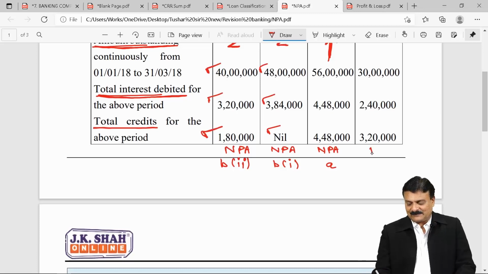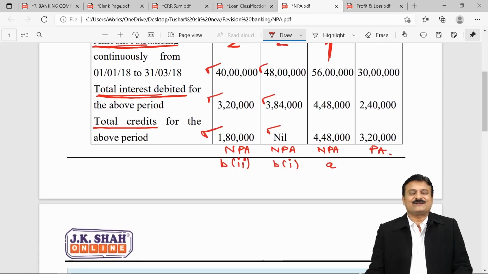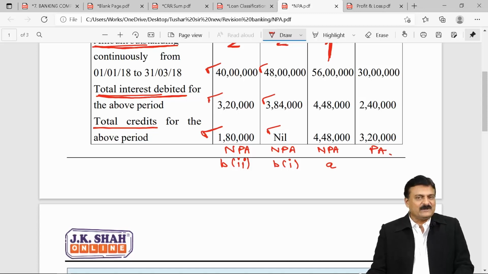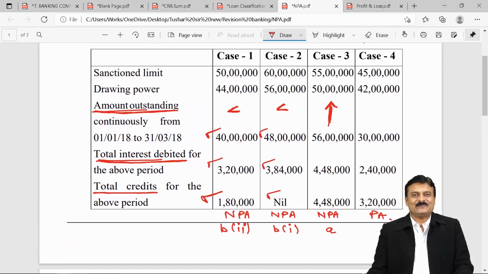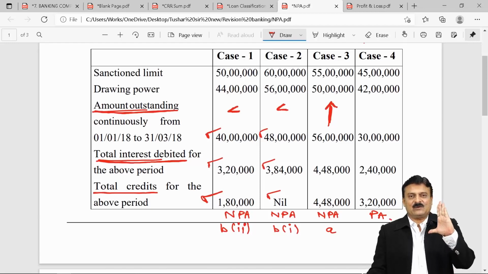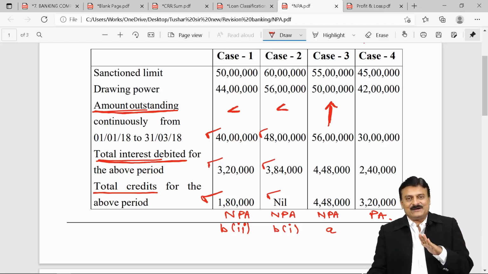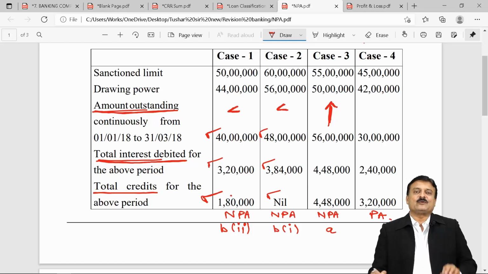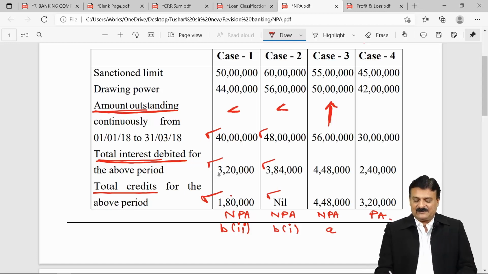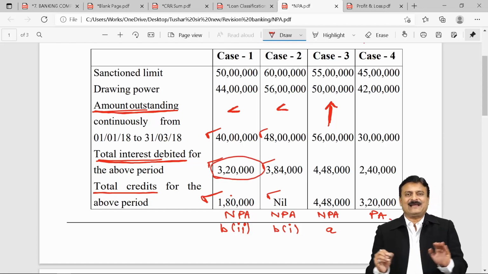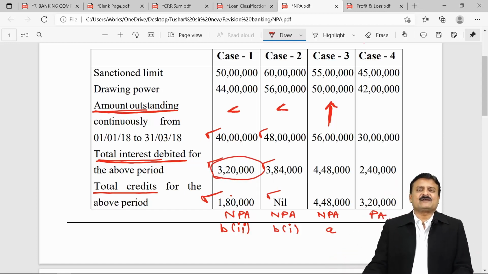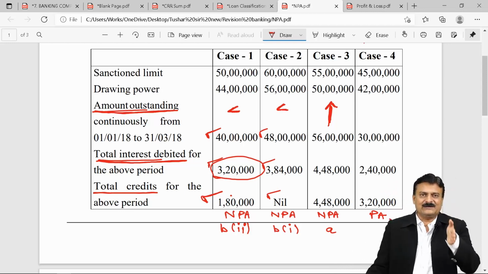What do you mean by not NPA? This is a performing asset. It cannot be classified as a non-performing asset through any of the conditions mentioned below. I repeat, just write those conditions once in the solution and then write down 2-3 lines for each. Case 1, it is NPA because amount credit 1,80,000 is not even sufficient to cover interest debited 3,20,000. This kind of simple language you can write and the answer is self-explanatory to the paper checker because he knows that you wrote all conditions, so you know all the conditions. The answer is there in your pocket.